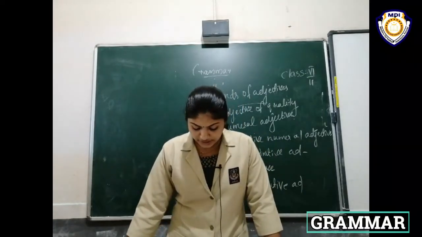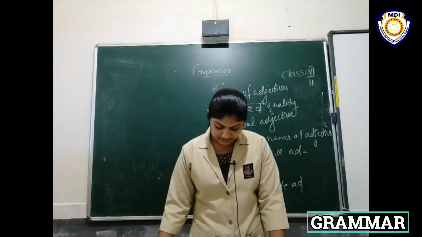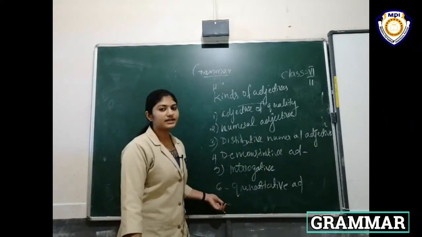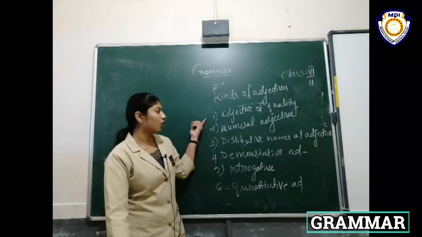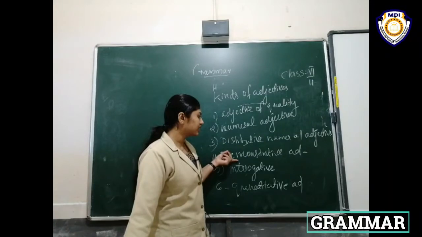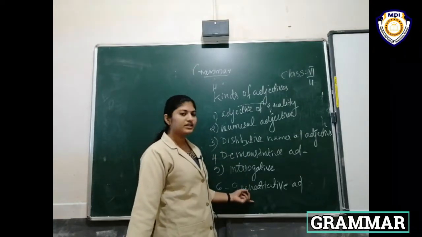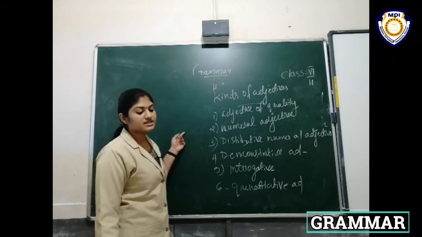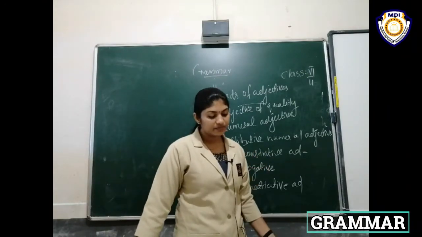Here, the next exercise, K: identify the kinds of underlined adjectives. We have already studied six kinds of adjectives: adjective of quality, numeral adjective, distributive adjective, demonstrative adjective, interrogative adjective and quantitative adjective. First one: adjective of quality. A quality tells about the person.